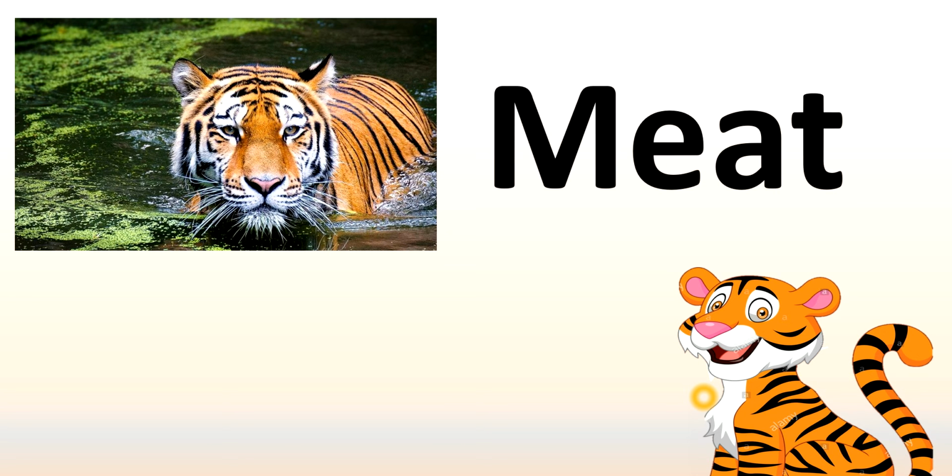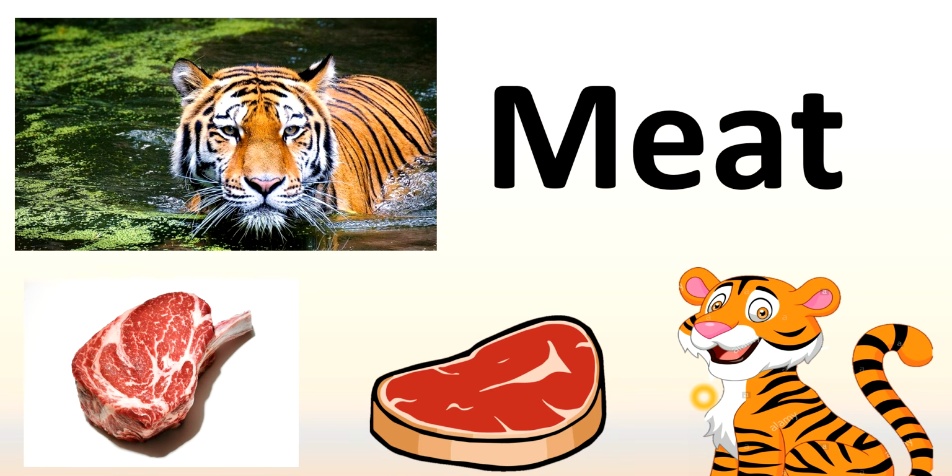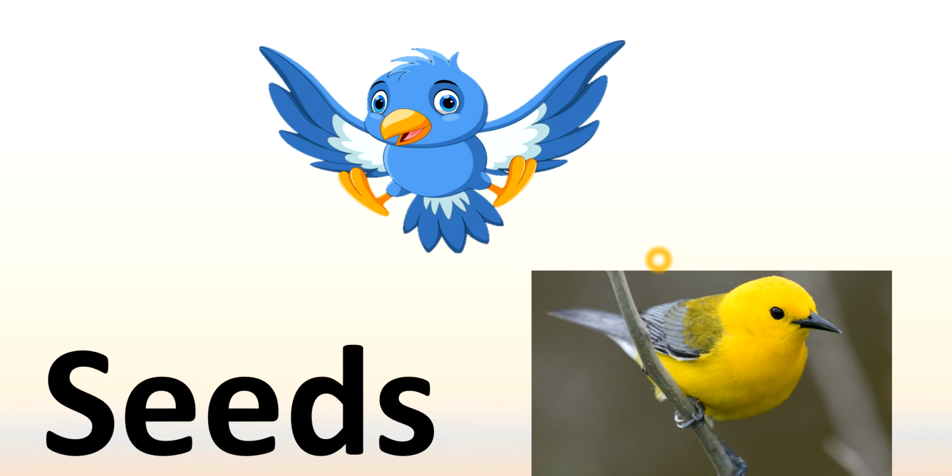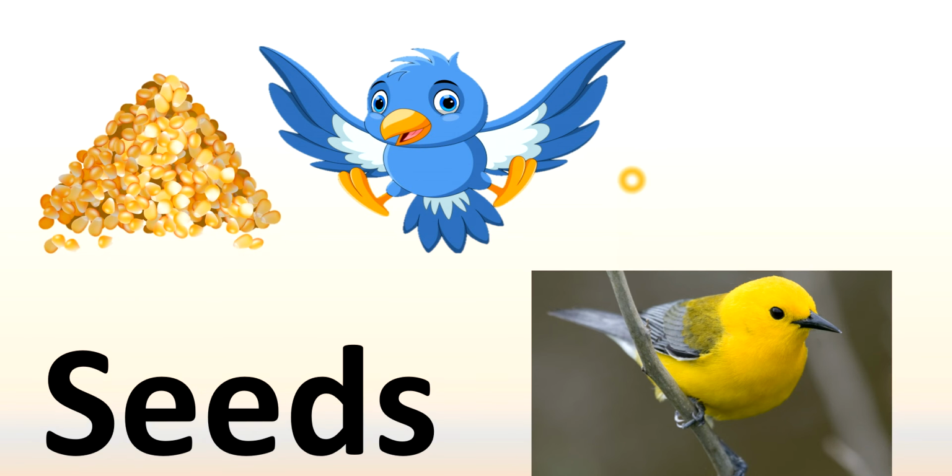Now, what does the tiger eat? The tiger eats meat. What's this? What is he eating? The meat. What's this? Meat. Bravo. Excellent. This is meat. The tiger eats meat.